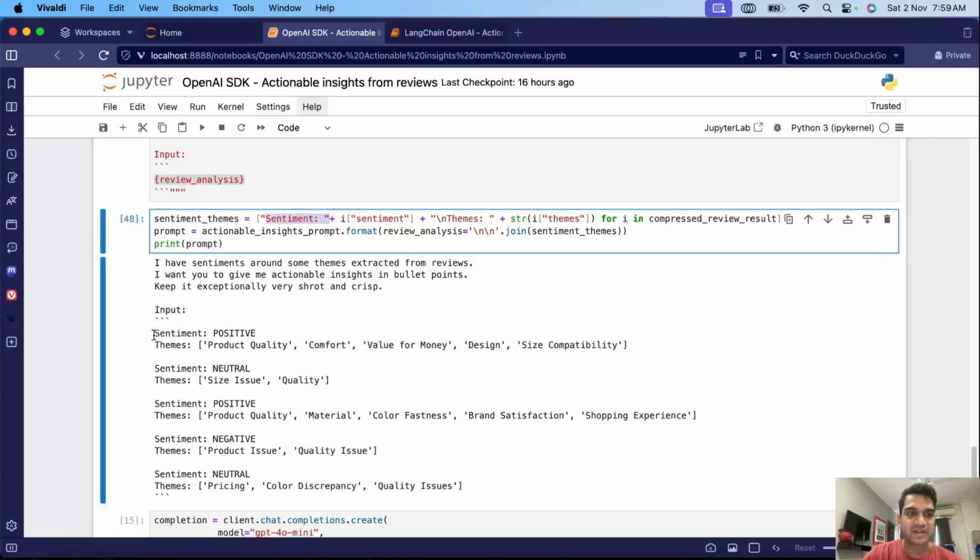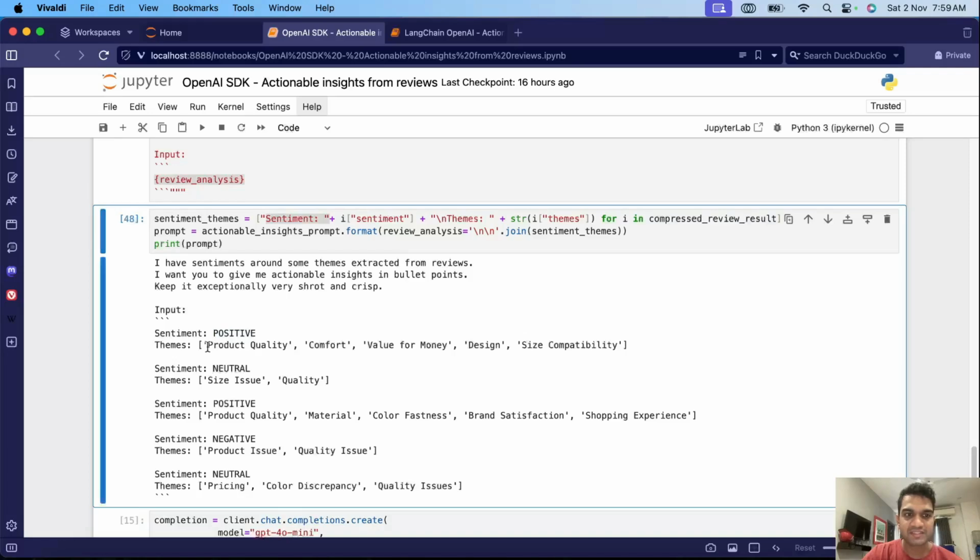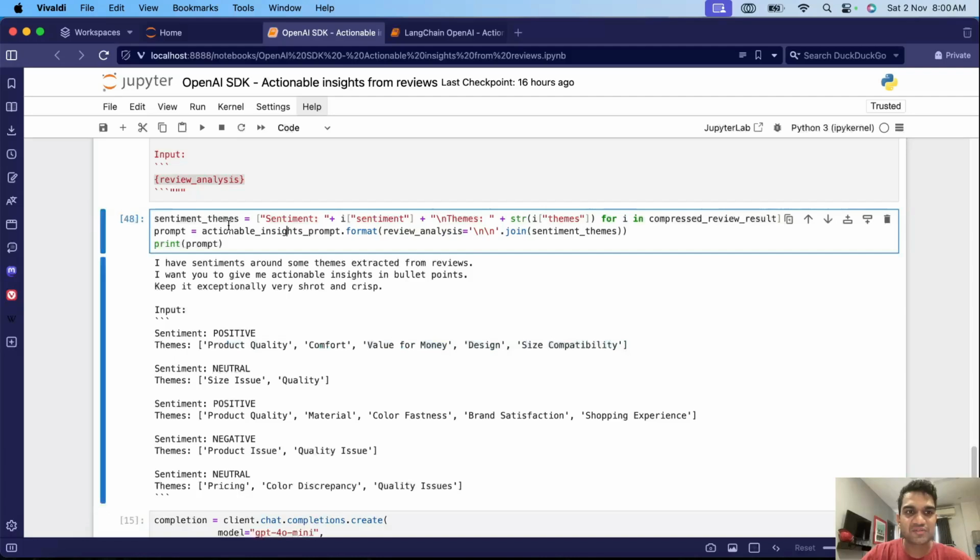So you see here, when I run this cell, we get sentiment positive, and for all these themes, we get a theme section, and then we add a new line. So this is what this loop does, and then we are just joining it using two new lines. So you see, it's cleaner now, more readable, and for LLMs also, it's more understandable. This is just improving the prompt here, while actually making use of the JSON that we have parsed.